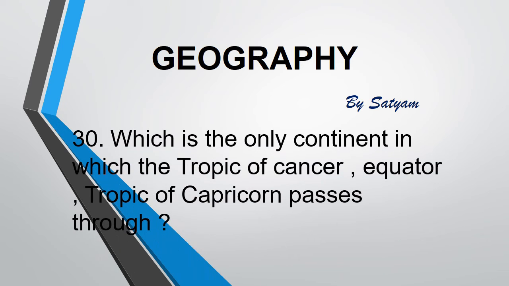The next question is, which is the only continent through which the Tropic of Cancer, Equator and Tropic of Capricorn pass? The answer is Africa. The Tropic of Cancer passes almost through the middle of India.